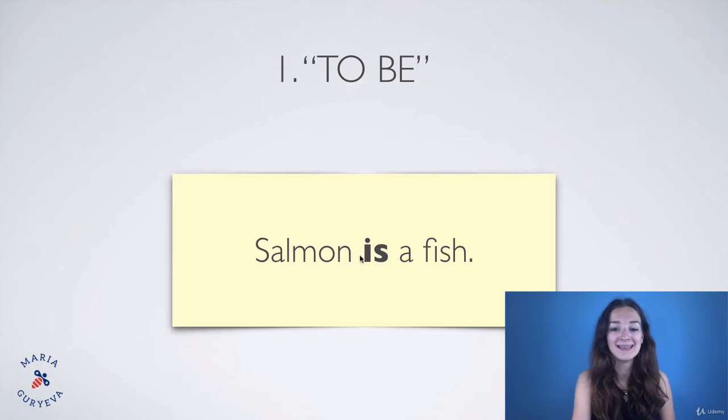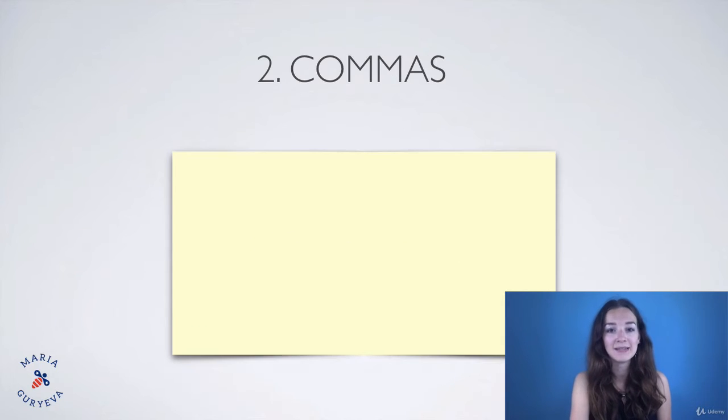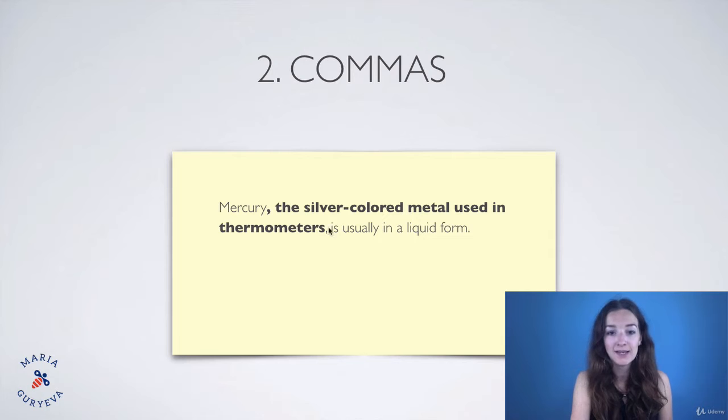So we see this is the synonym or the category, this is the word that explains what is salmon, all right? So the first one is to be. The second, commas. Sometimes the definition of the word is written in commas. For example, mercury, the silver-colored metal used in thermometers, is usually in a liquid form. For example, we don't know what is mercury, but here in the commas we have the definition, right?